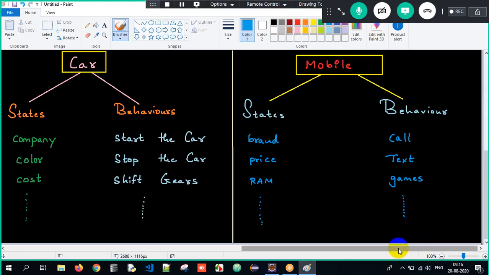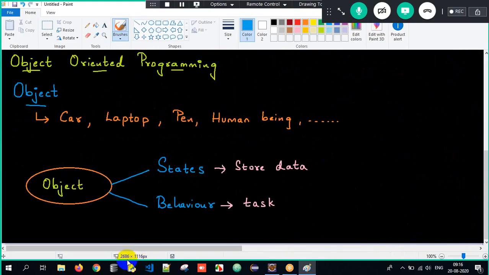But you might have one question here. Sir, this is Java, sir. How is this theoretical concept relatable? Object, states, behaviors, this is all with respect to real world aspects, sir. But how is it related to Java? How is it related to programming? Okay, I have the answer for it.